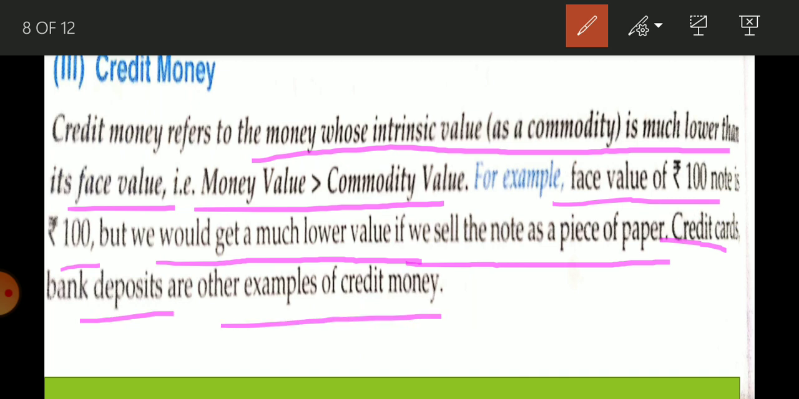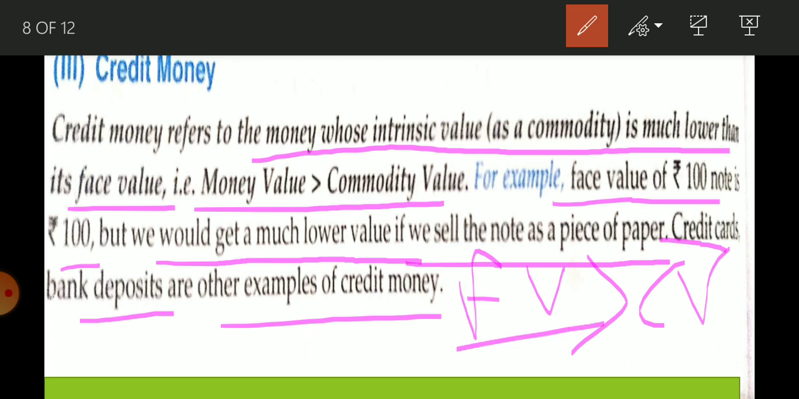Now today we are using debit cards and credit cards, so there is a chip given. If you go 5 or 6, 7, 8 years back, there the chip type was not made. Today the ATM does not accept those old credit or debit cards. So now if you go to sell that plastic piece, you are going to get nothing. Suppose you have an old credit card or debit card, you are going to get nothing. So this is credit money, in which face value is too much compared to commodity value.